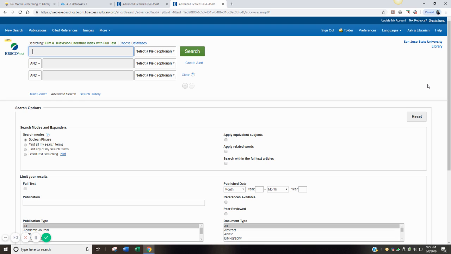The best search term for something like that, rather than putting movies based on books, would be film adaptations. So it's helpful to know the right terms for searching.